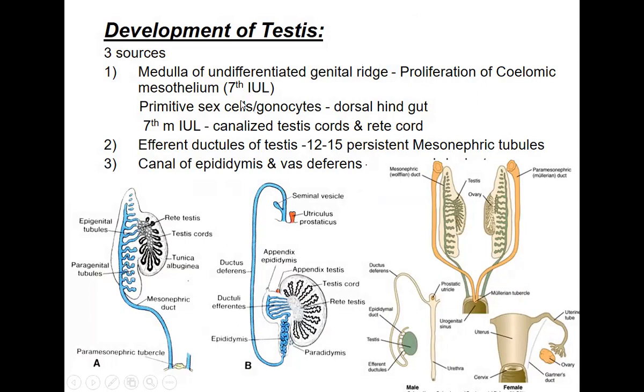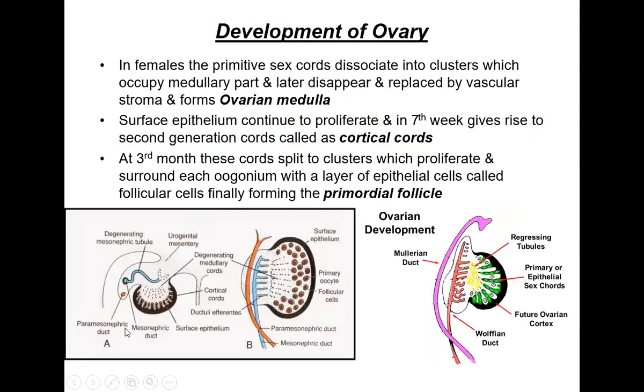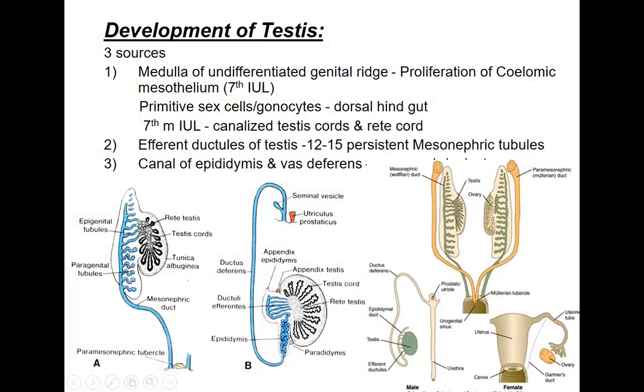The primitive sex cells, gonocytes, will be coming from the dorsal hindgut, and in the seventh month of intrauterine life, there will be canalization of these sex cords. So initially here we have seen that the sex cords are formed, but in case of the ovary they disappear. Okay, but in case of the testes, they canalize. You see here they are getting canalized in the seventh month of intrauterine life, and then they also form the rete testis. Here this part will be forming into rete testis.